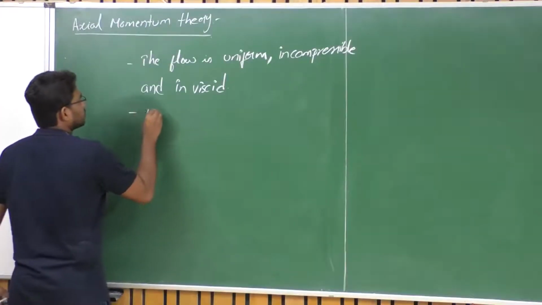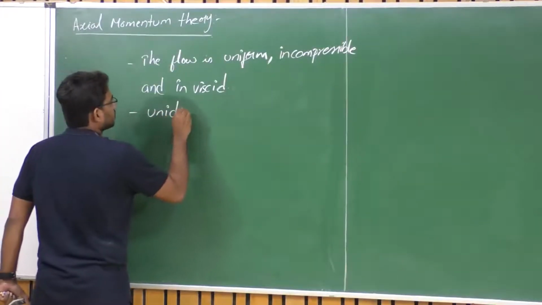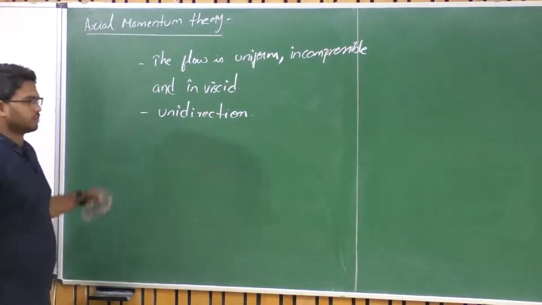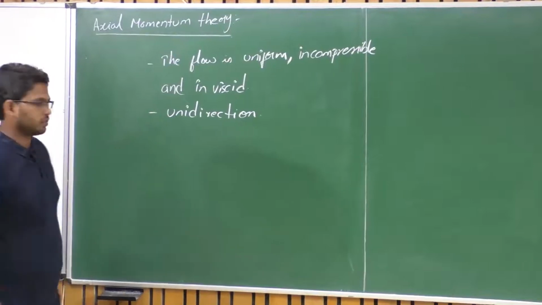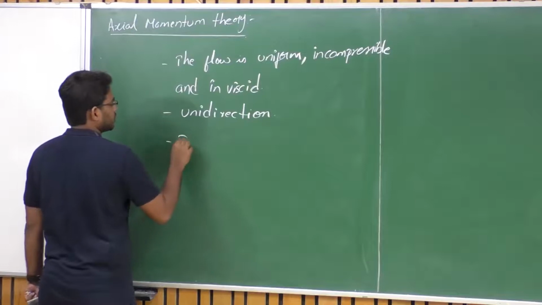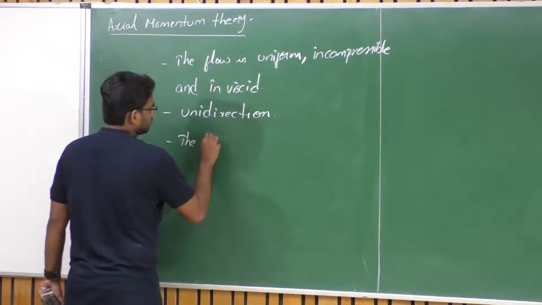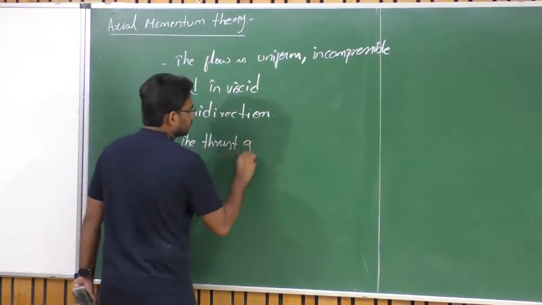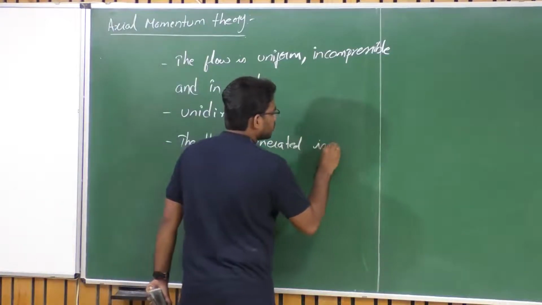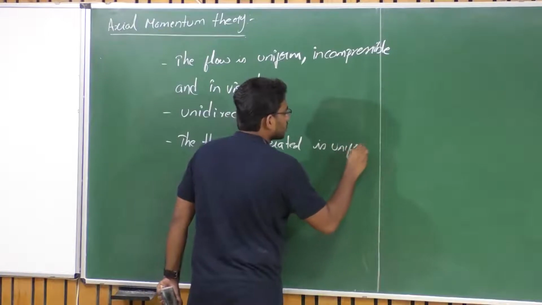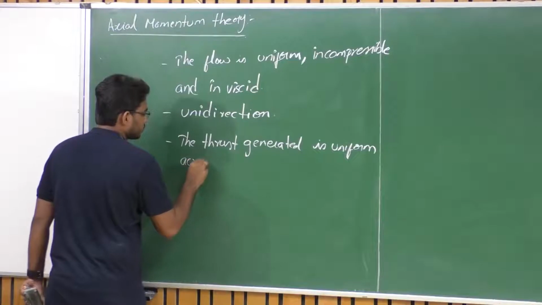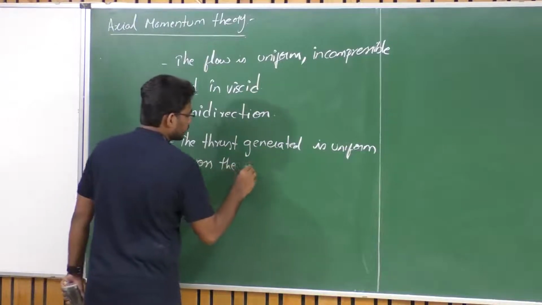It is also unidirectional, where the velocity has only one component from left to right, and then we also assume that the thrust generated is uniform or equally distributed throughout the disk, across the disk